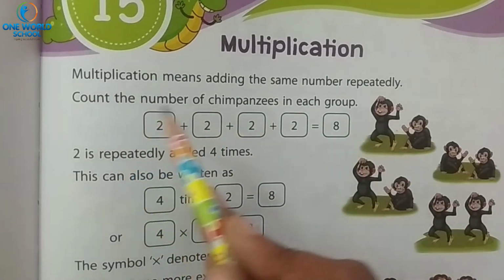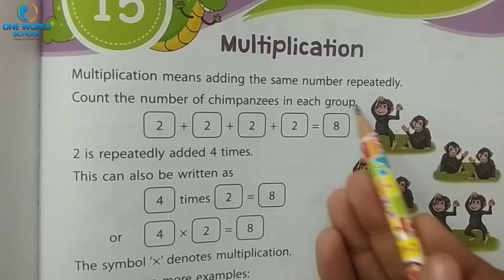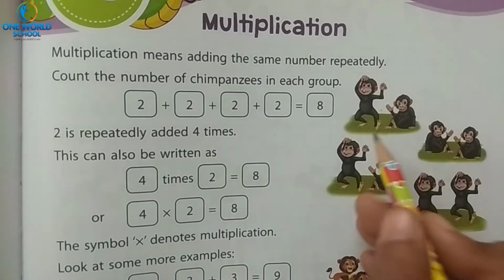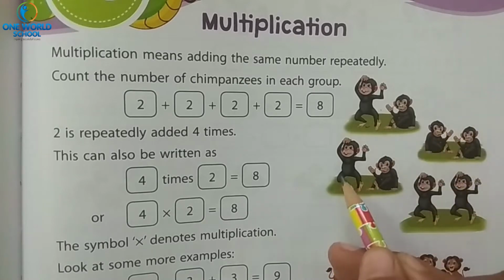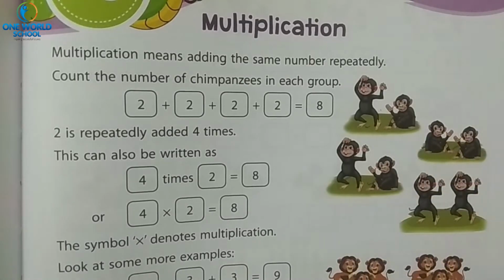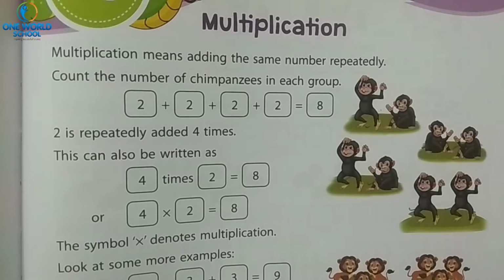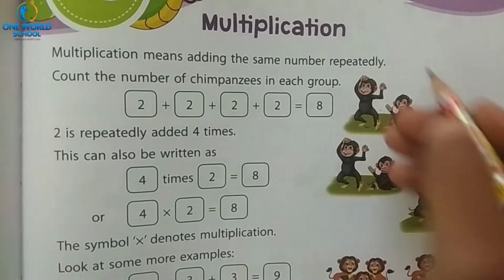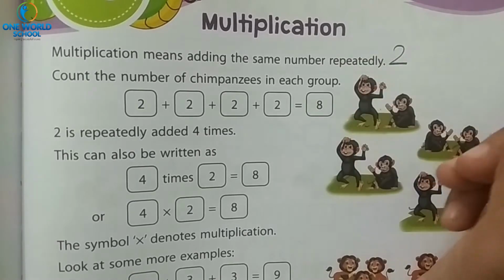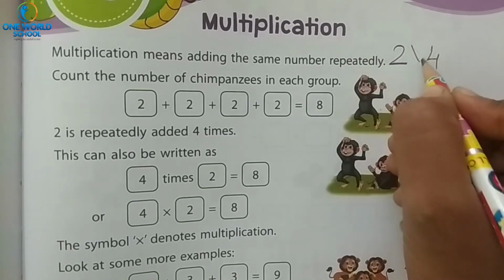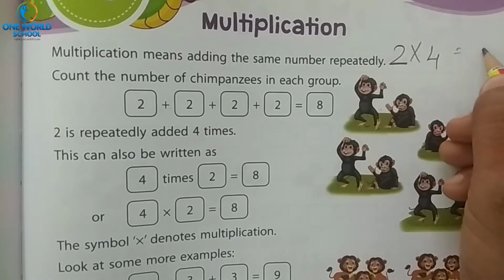See what is this? Chimpanzee. Count the number of chimpanzees in each group. See, in each group how many chimpanzees are there? 1, 2, 1, 2, 1, 2, 1, 2. It means in each group 2 chimpanzees are there. Yes या no? Yes. And how many groups are there? 1, 2, 3 and 4. It means 2 chimpanzees in each group and total 4 groups. So 2 4s are 8.